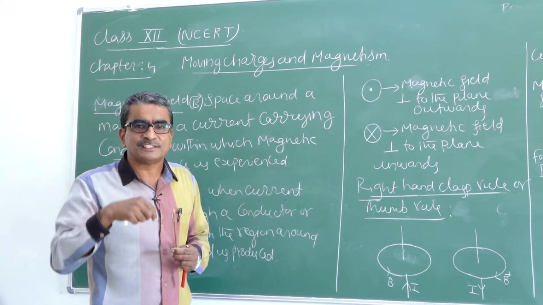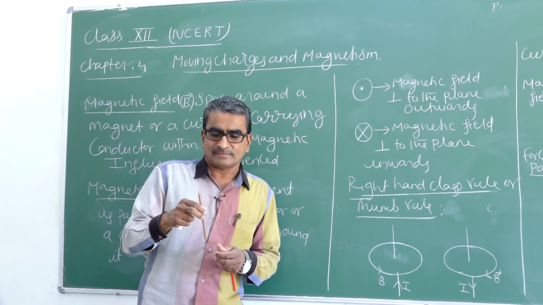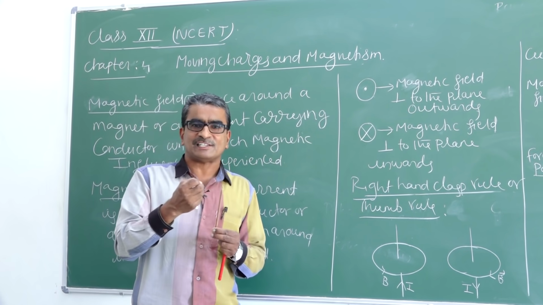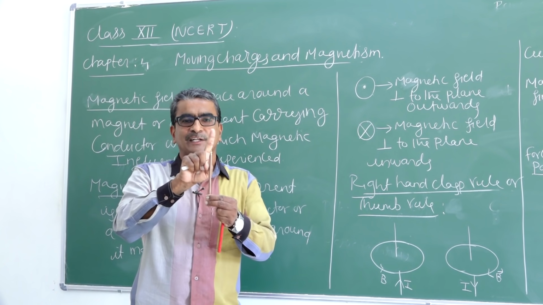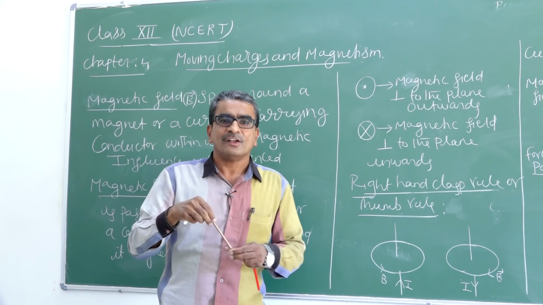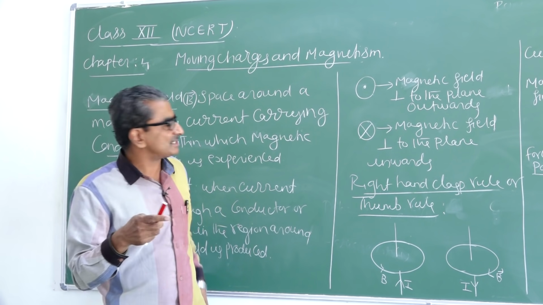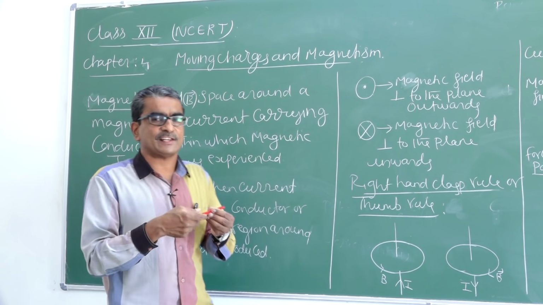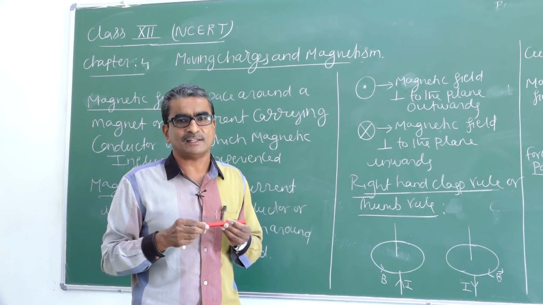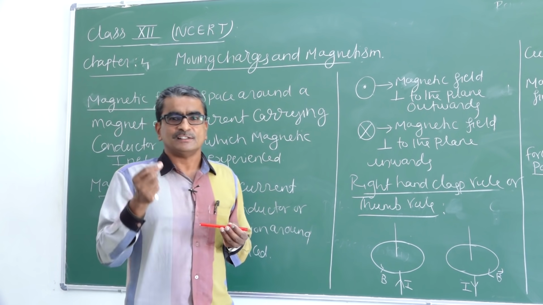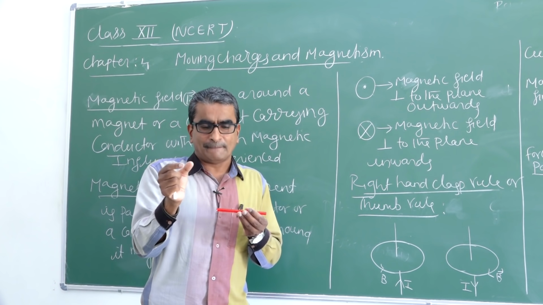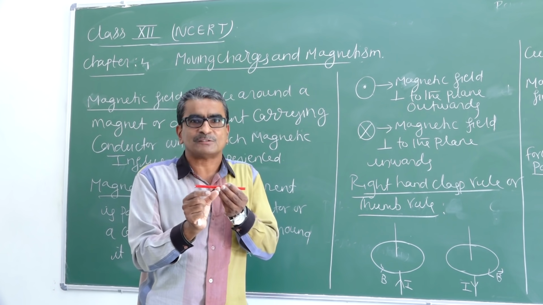Since the field is invisible, how do you identify that there exists a magnetic field after passing the current through this conductor? Or how do you identify there exists a magnetic field around this bar magnet? All that we need to do is simply bring one magnetic needle close to this magnet.